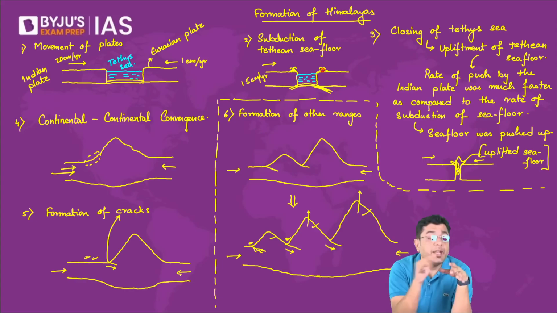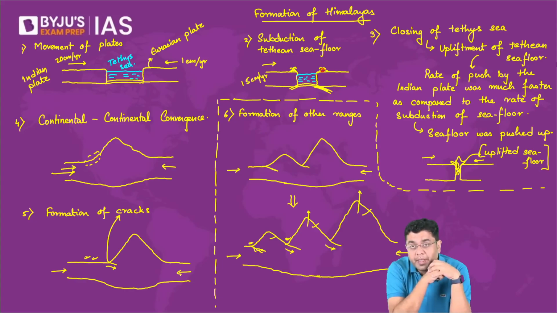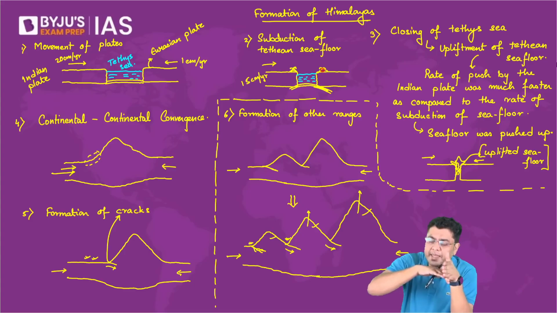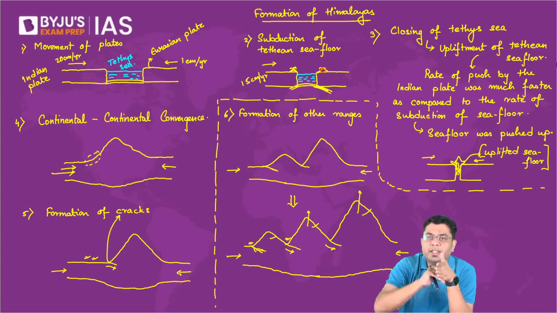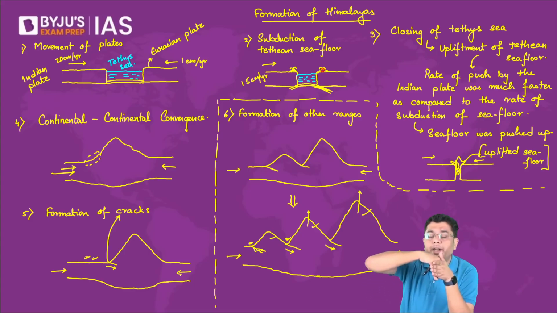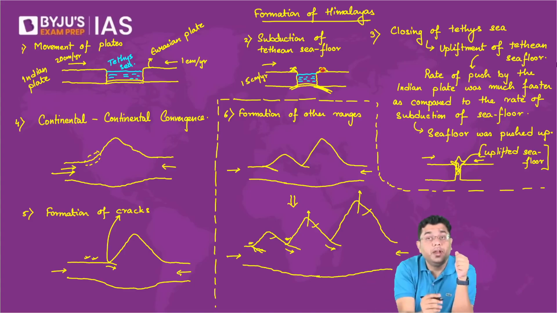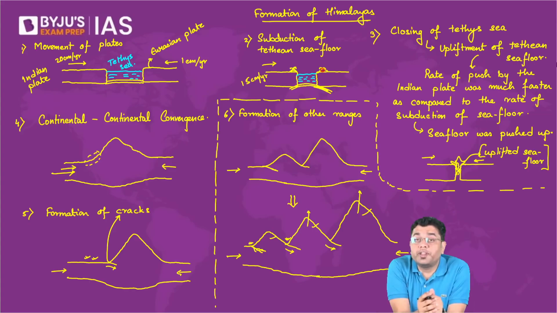The Indian plate was pushing it at a much faster rate. So the Tethyan seafloor, because it could not subduct at the same rate, started getting folded upwards and was lifted up. That is what is referred to as the closing of the Tethys or the upliftment of the Tethyan seafloor.